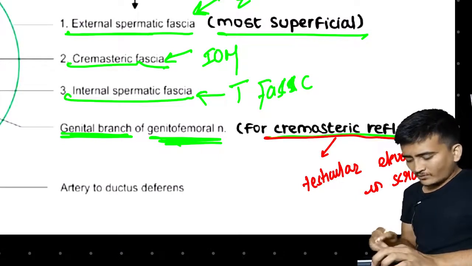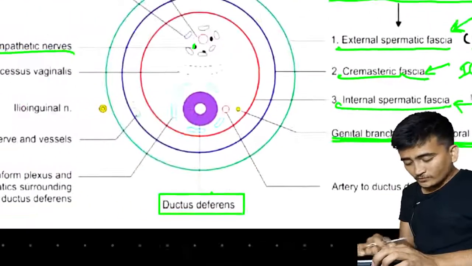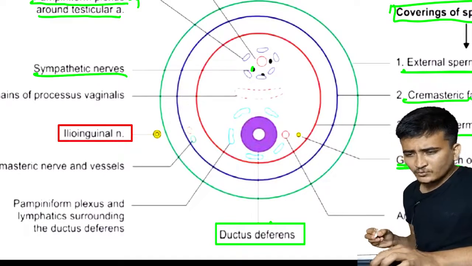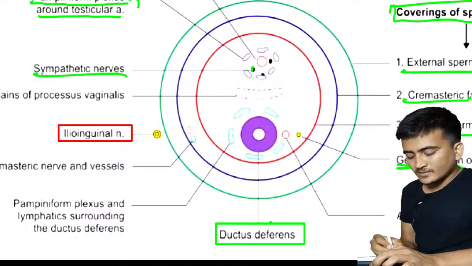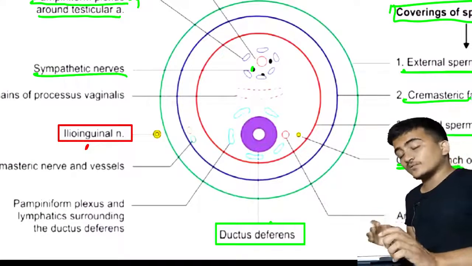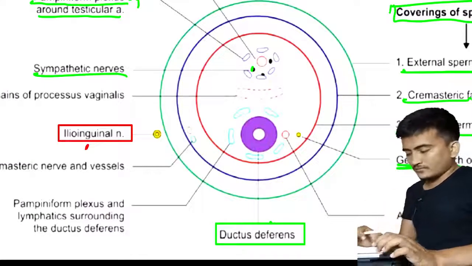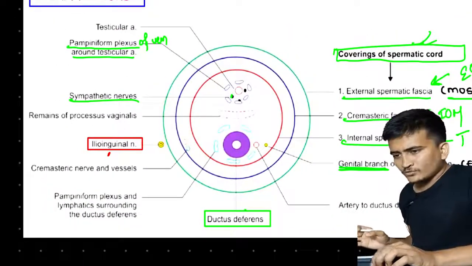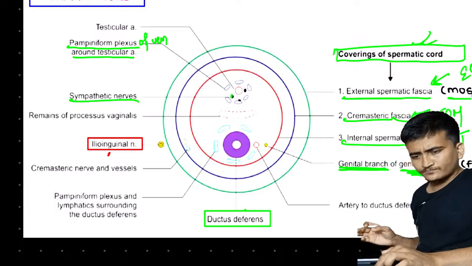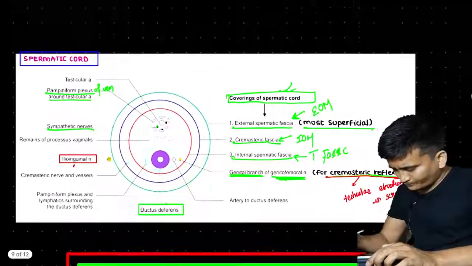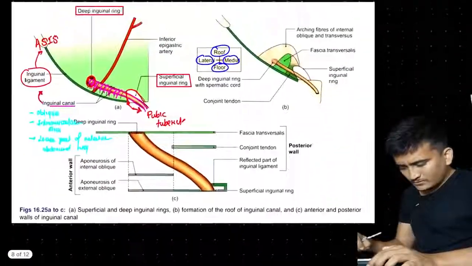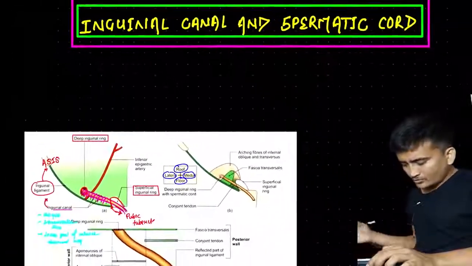Now, after this genital branch of the genitofemoral nerve, we will move toward the ilio-inguinal nerve. The ilio-inguinal nerve is outside the spermatic cord, but it is inside the inguinal canal. That's all. So this was about the different boundaries of the inguinal canal and its course. Okay, that's all.